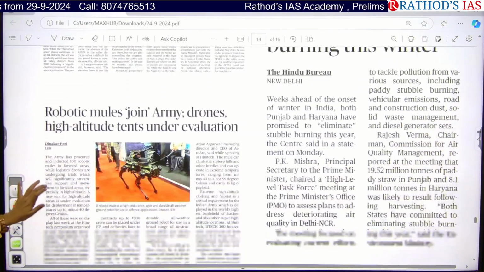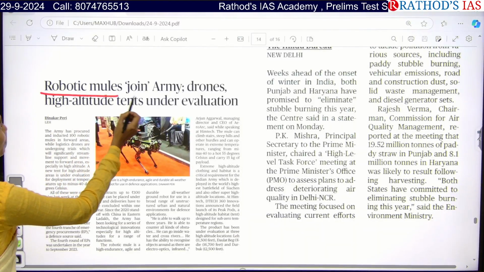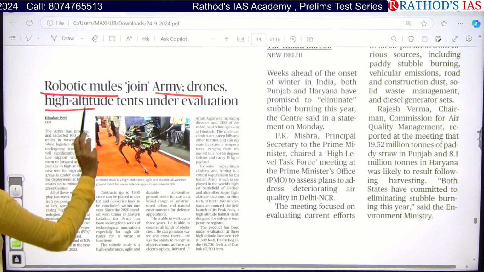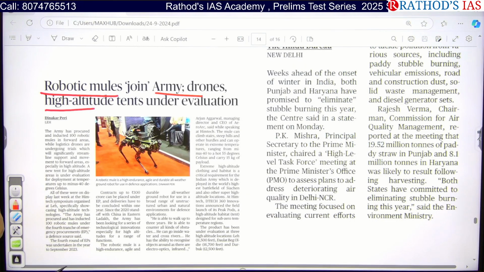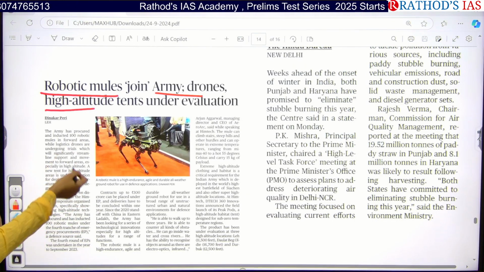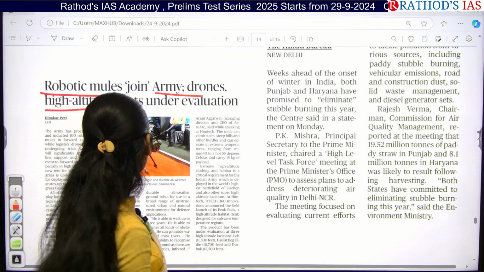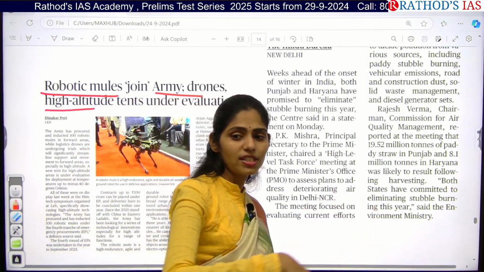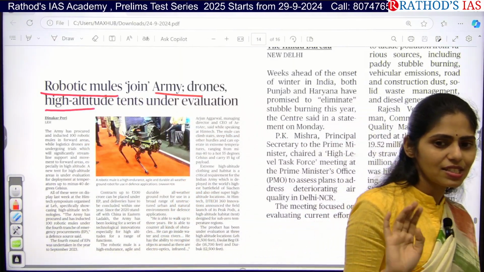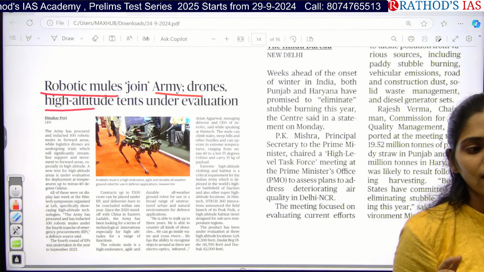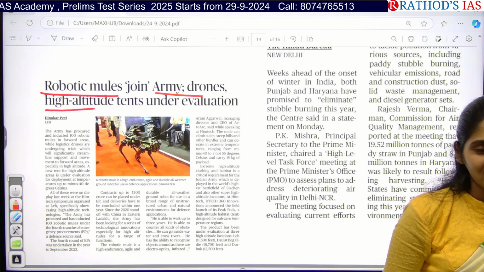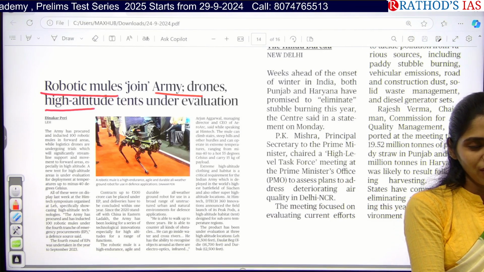Okay, see one more article here. Robotic mules to join army, drones, high altitude tents under evaluation. So is this a useful step or not? Yes or no? Why? Why can we use this science and technology in border security? What are the advantages? Okay, less life threatening. Okay, we can save lives.